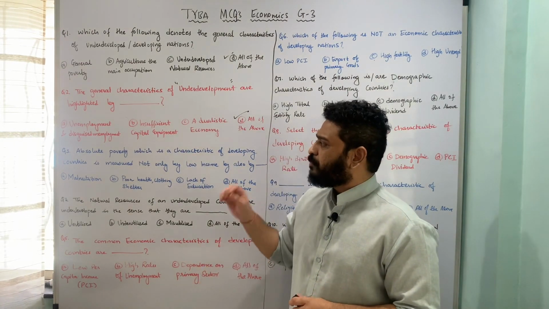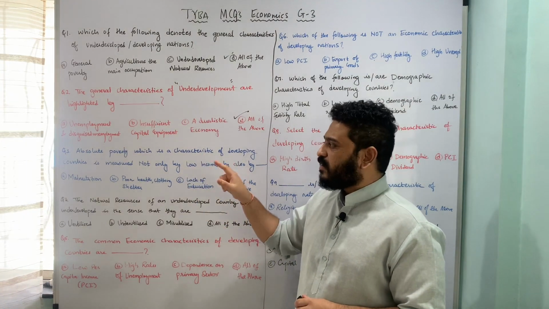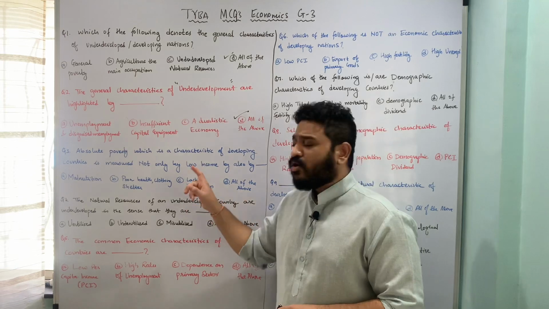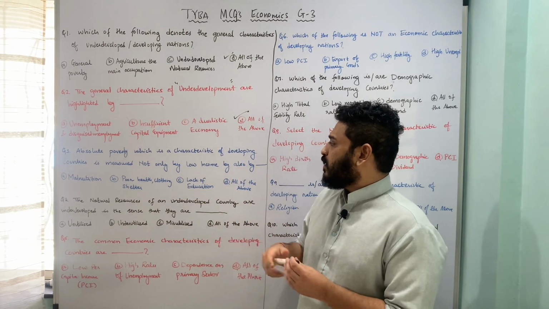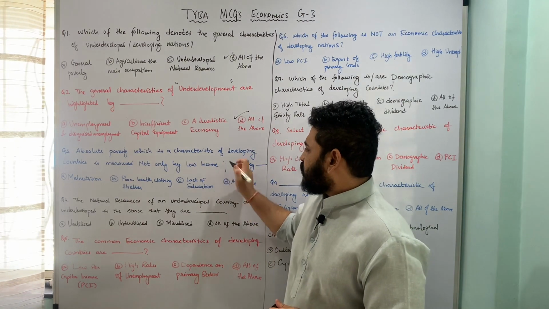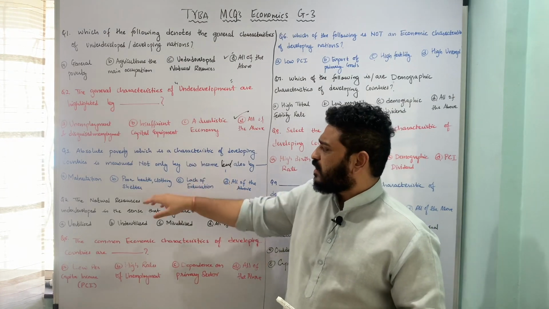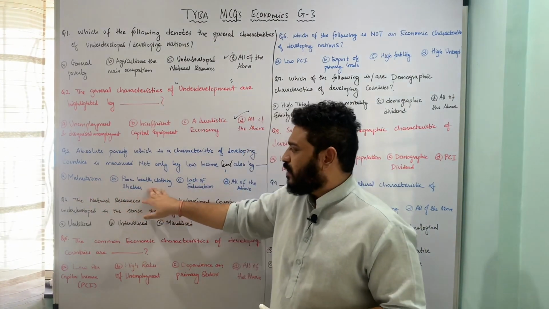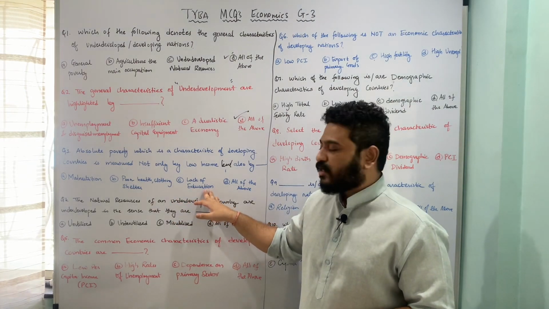Let us now move to the next question, which is in relation to absolute poverty. The question is: absolute poverty, which is a characteristic of developing countries, is measured not only by low income but also by what? The underlying options are A, malnutrition, B, poor health, clothing and shelter, C, lack of education, and D, all of the above.